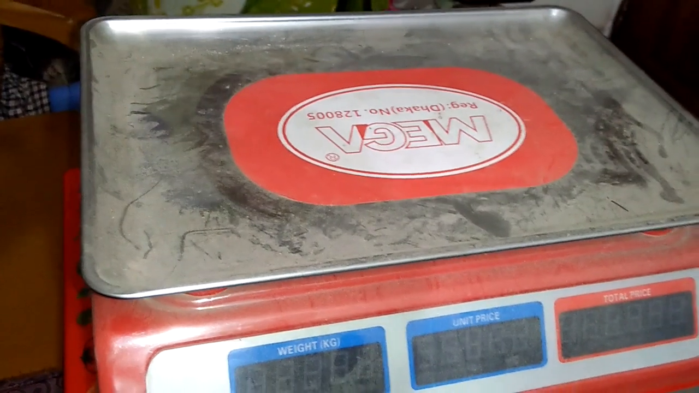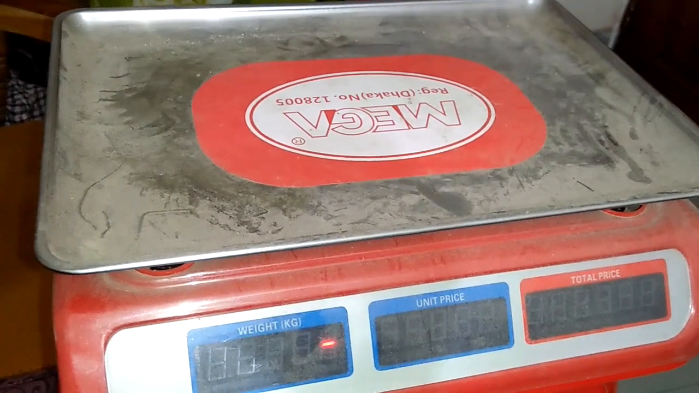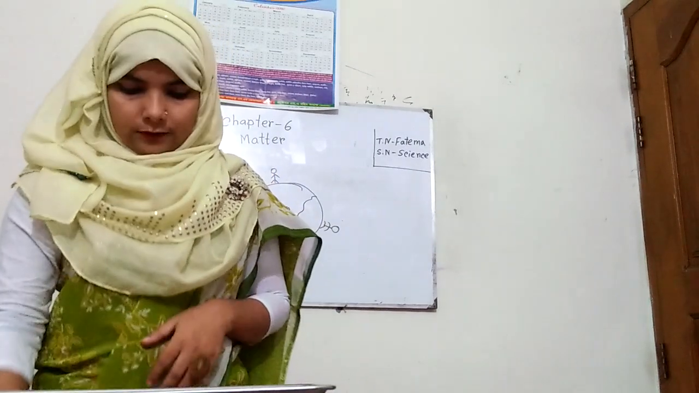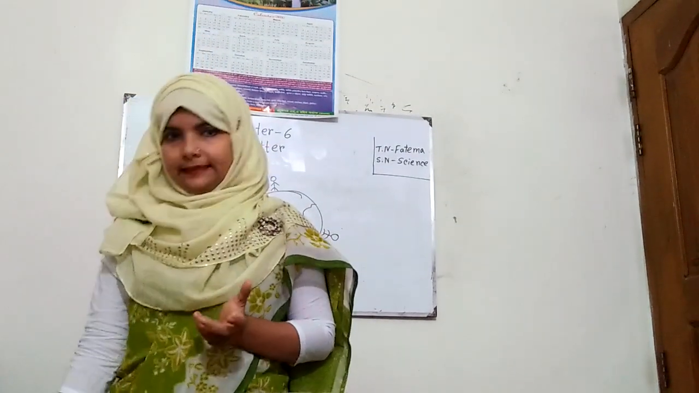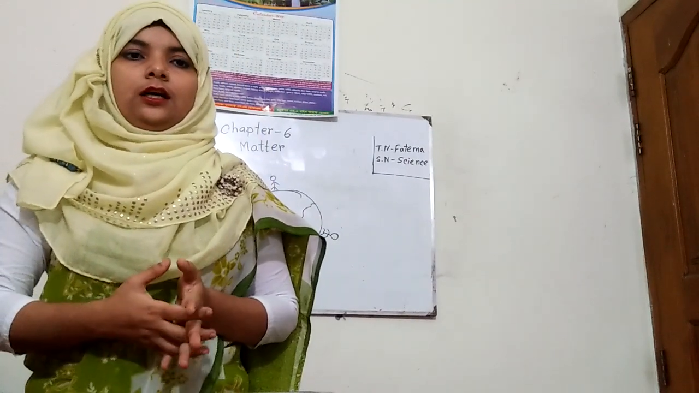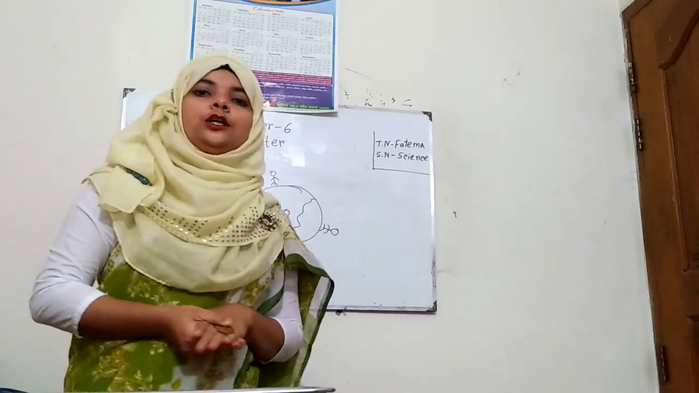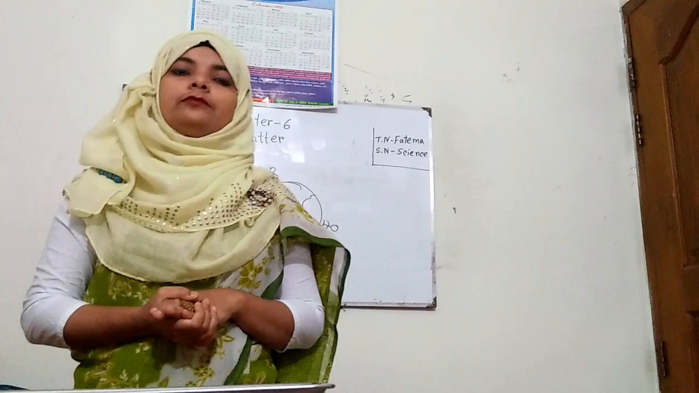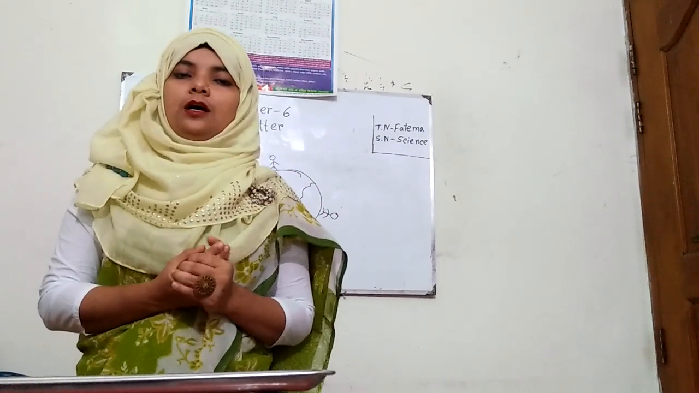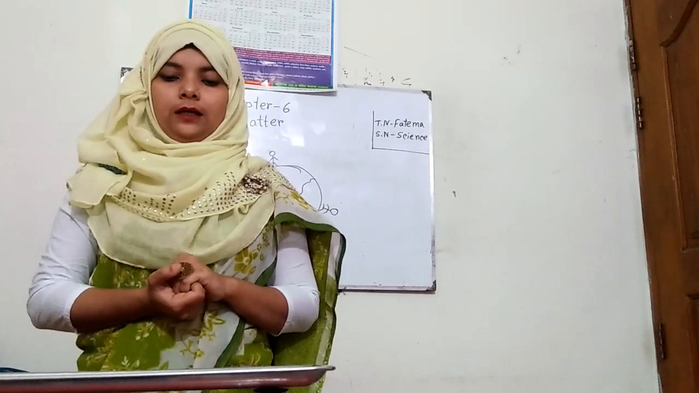Now, how are we measuring this one? With gram. But we know that if we measure any matter, we will use the unit kilogram, isn't it? So the measuring unit of liquid and solid, that means the measuring unit of weight, is kilogram. For both it will be kilogram.